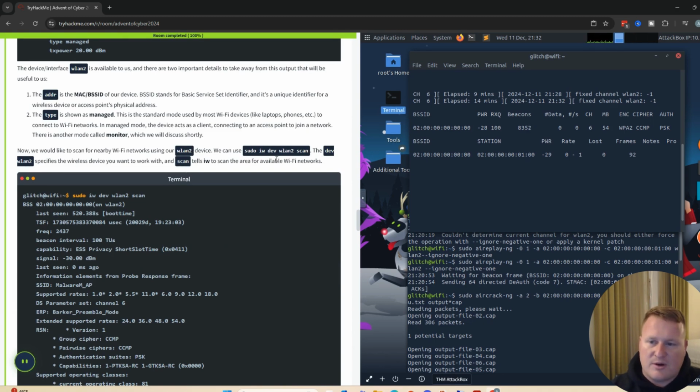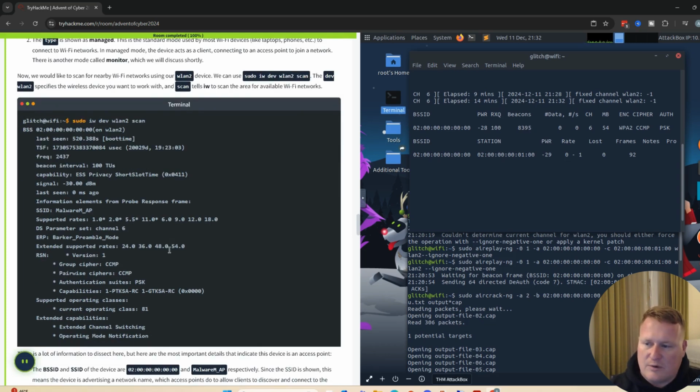So we throw in sudo iw dev wlan2 scan, and this might show us some additional networks around in the area. We specify the Wi-Fi device we want to work with, and scan tells iw to scan the area for available Wi-Fi networks.